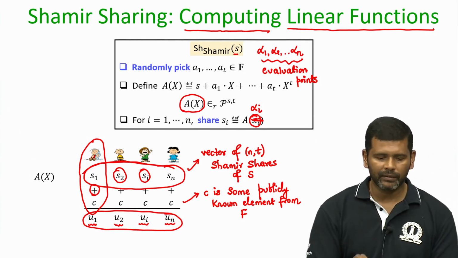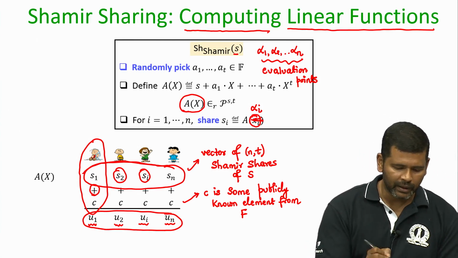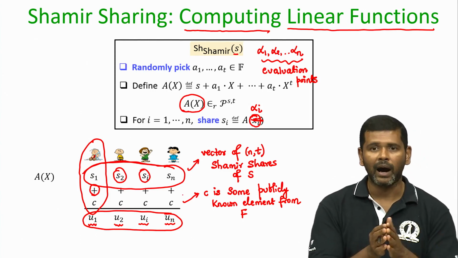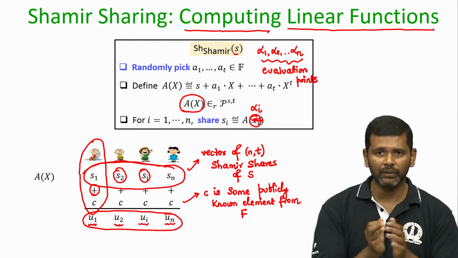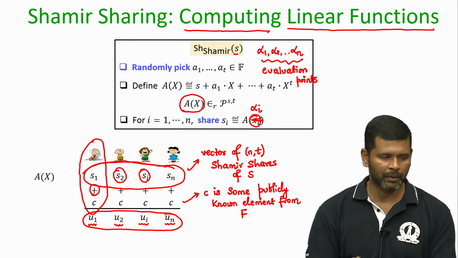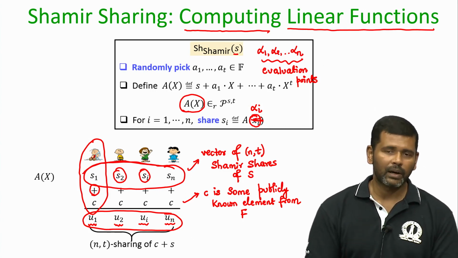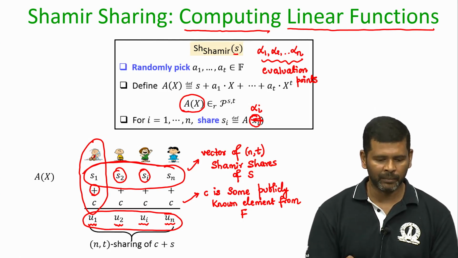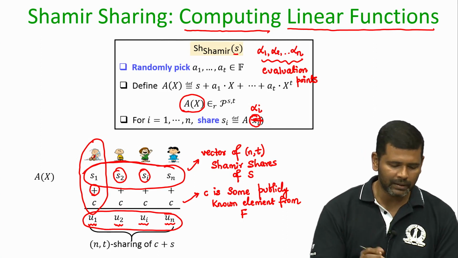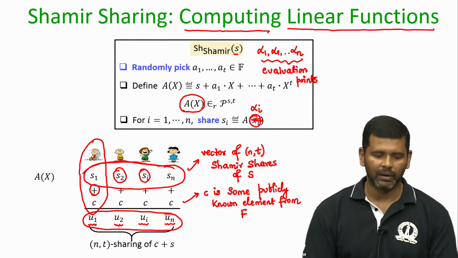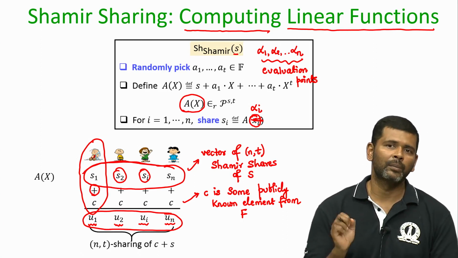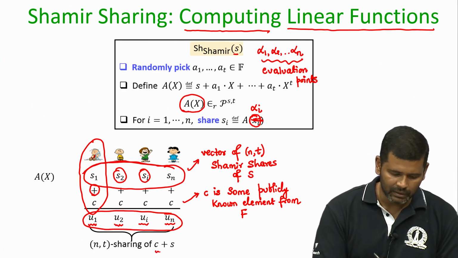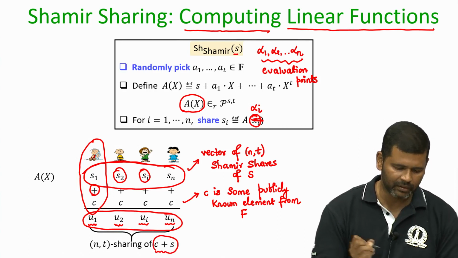Now, the question is this vector of n values, namely U1 to Un: is it an arbitrary vector of n field elements, or does it constitute some special property? It turns out that it is not an arbitrary vector of n field elements, but rather it constitutes a vector of (n, t) Shamir shares of the element C plus S.